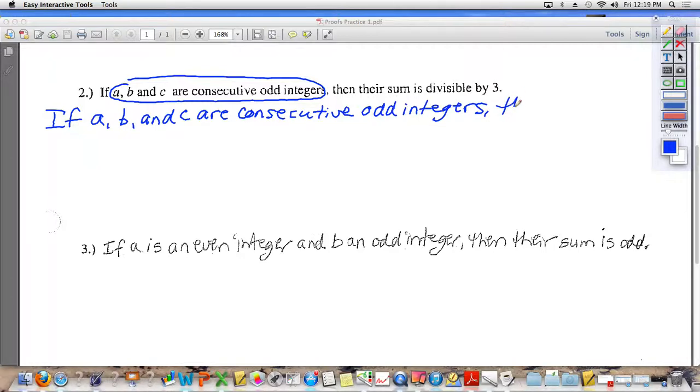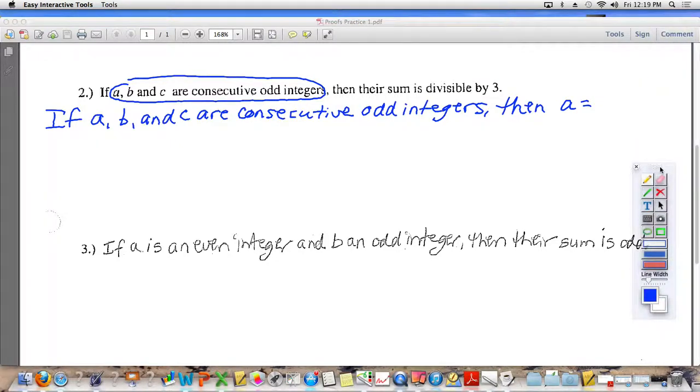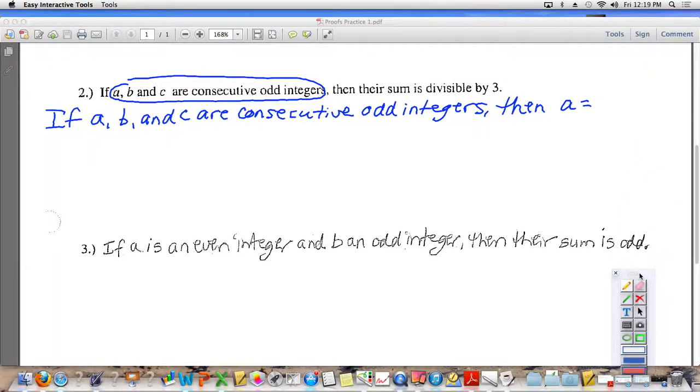Then we had to say, okay, well then A equals, what is A going to be? Consecutive odd integers, right here it says 2m plus 1. So A is going to be 2m plus 1.